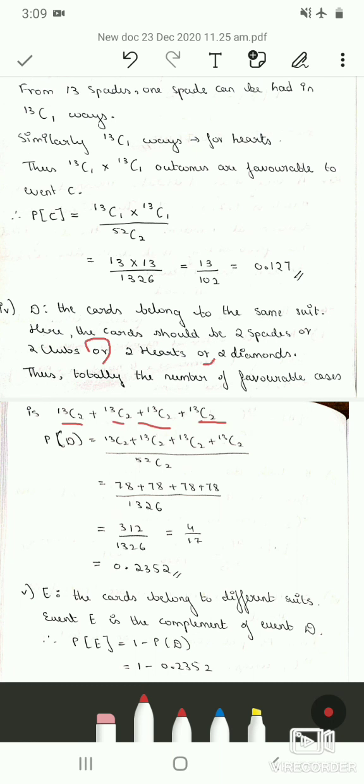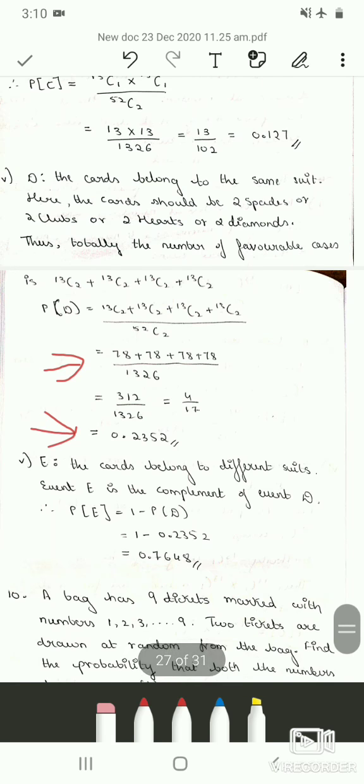So here there is an OR symbol because we are drawing only 2 cards and we have to find out the probability that these two cards are from the same suit. So this means it can be either from spades or from club or from heart or from diamond. Therefore, probability of event D is 13C2 four times divided by 52C2. So get the combination values and simplify. Therefore, the probability of event D is 0.2352.